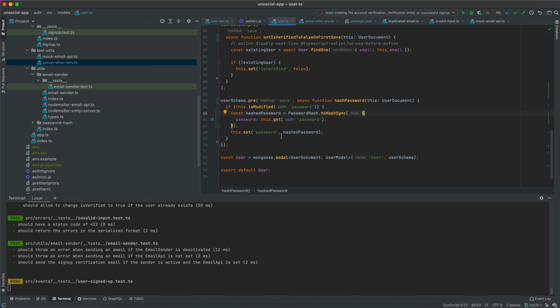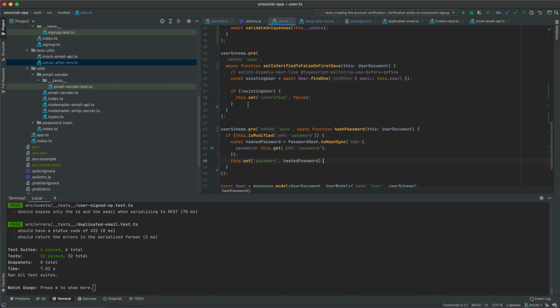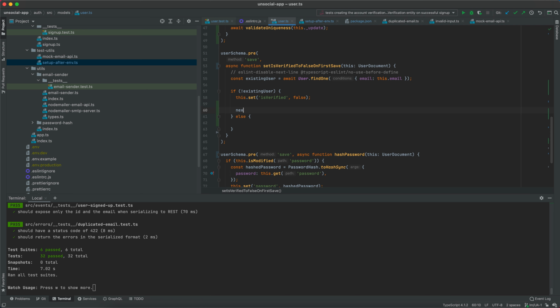But as far as I'm concerned, we don't need to call the next function if we are calling it at the end of the function. It could be the case, for example, that if we have something like an if-else, and I want to immediately call next here after I do this update because I want to stop the further execution of the code, then I could do so.